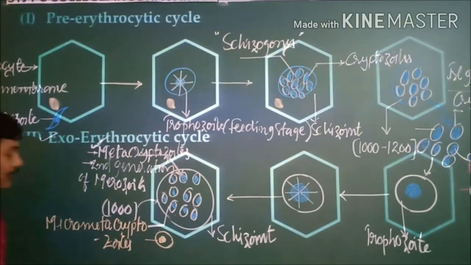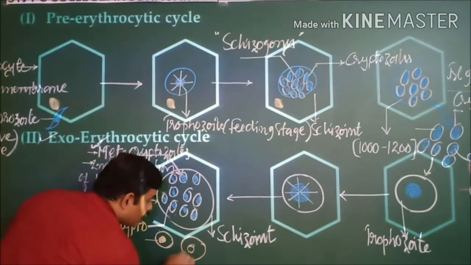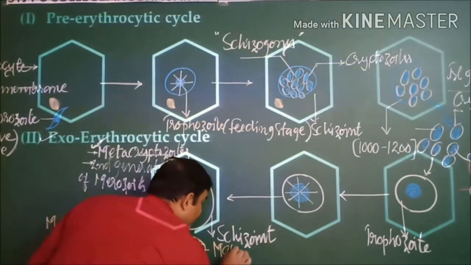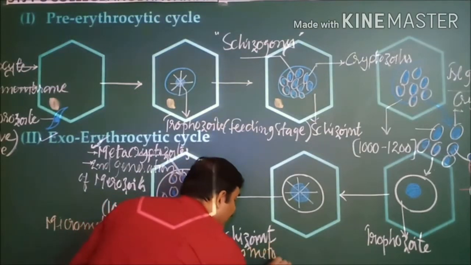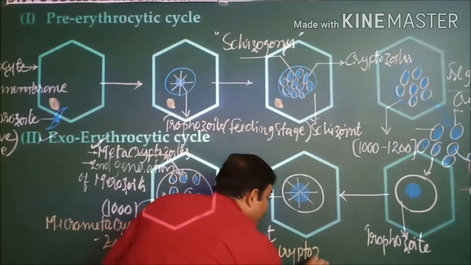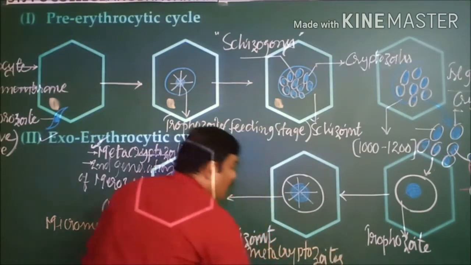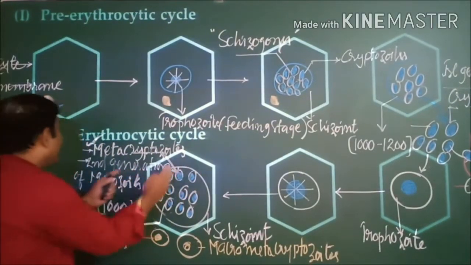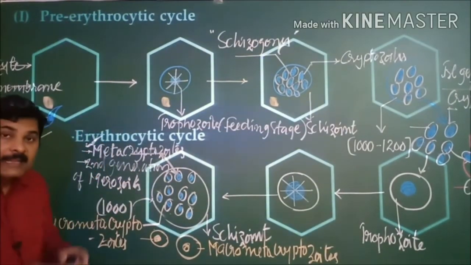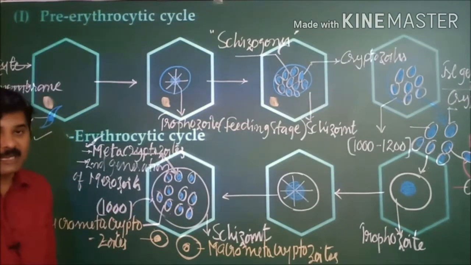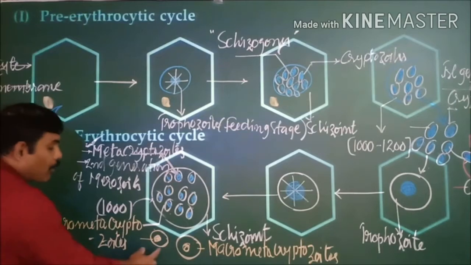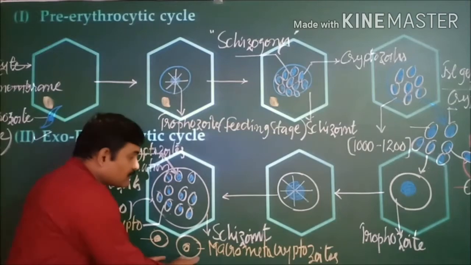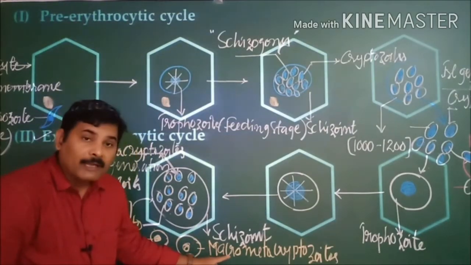And it produces a second type of cells as well, known as macrometacryptozoites. So the metacryptozoites produced at the end of the exoerythrocytic cycle are transformed into two different stages. One is small in size, which we call the micrometacryptozoite, whereas the larger one we call the macrometacryptozoite.